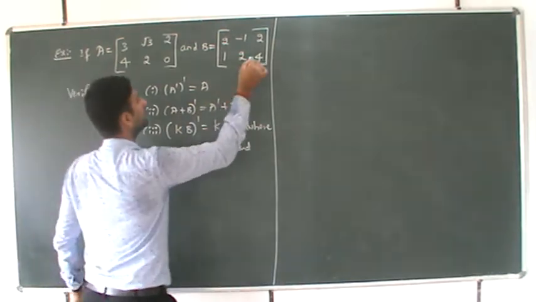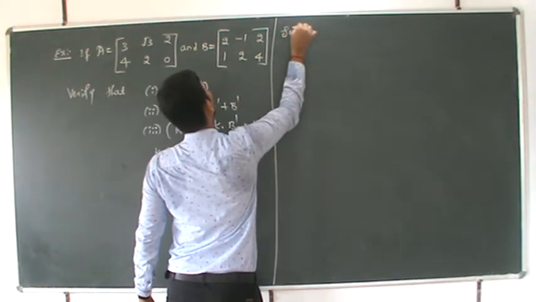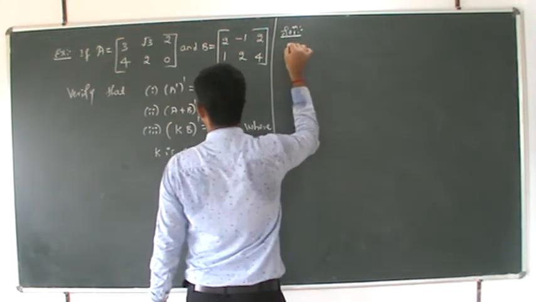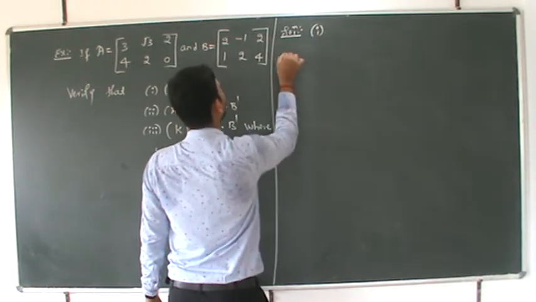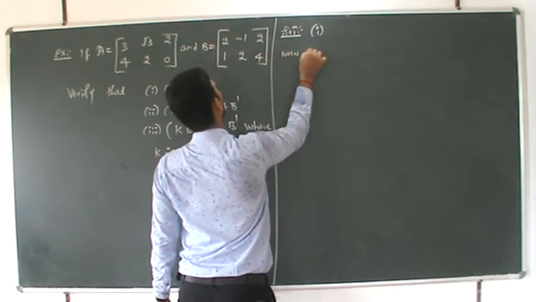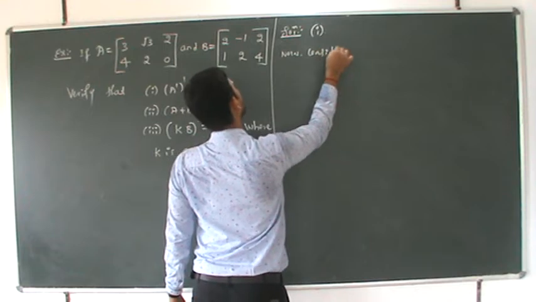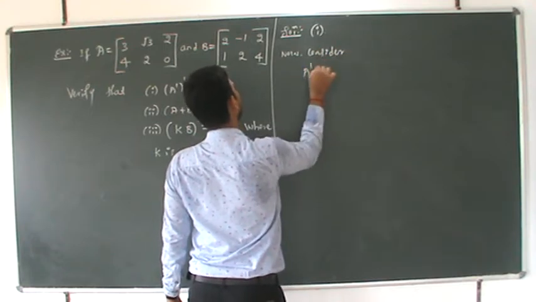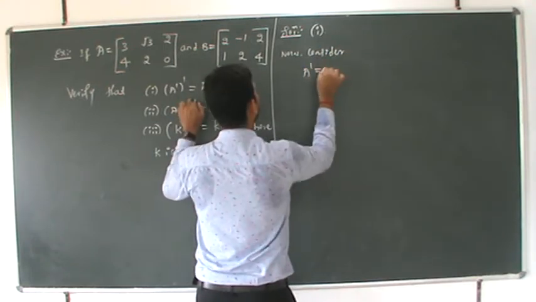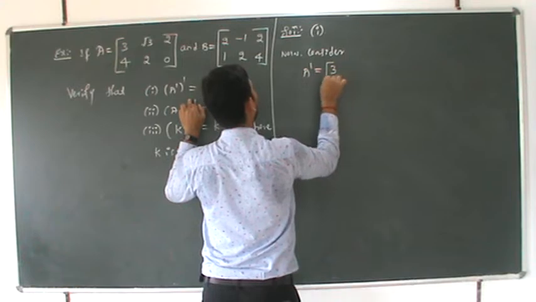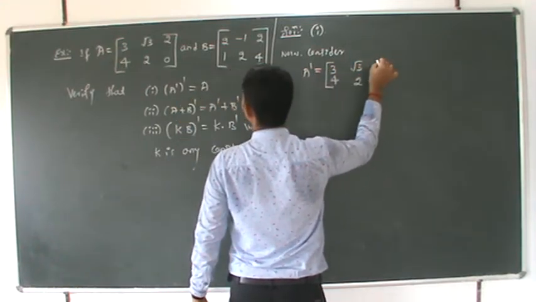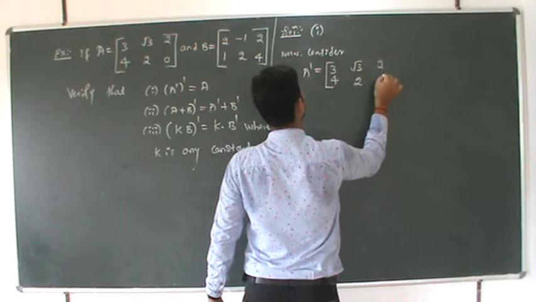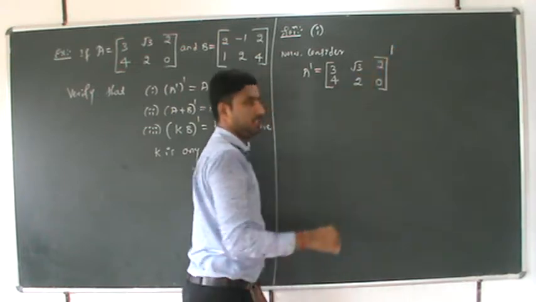Solution number one. Now consider A dash, which is nothing but [3, 4, root 3; 2, 2, 0] dash.